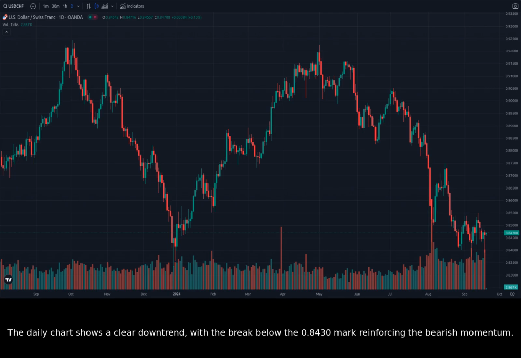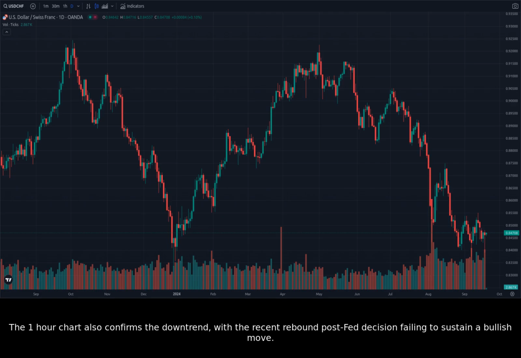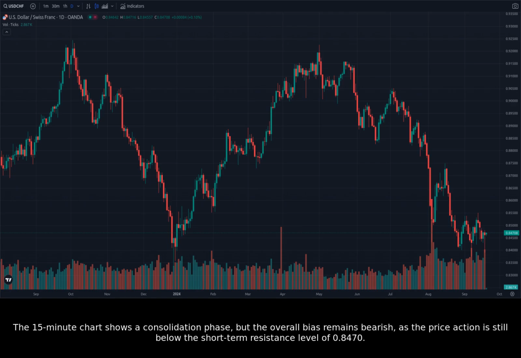The daily chart shows a clear downtrend, with the break below the 0.8430 mark reinforcing the bearish momentum. The 1-hour chart also confirms the downtrend, with the recent rebound post-Fed decision failing to sustain a bullish move. The 15-minute chart shows a consolidation phase, but the overall bias remains bearish, as the price action is still below the short-term resistance level of 0.8470.